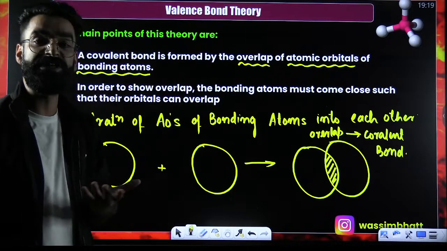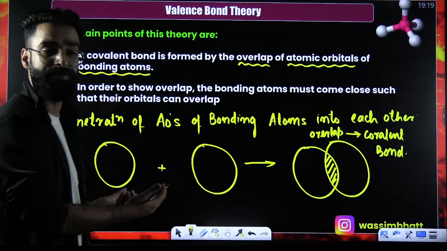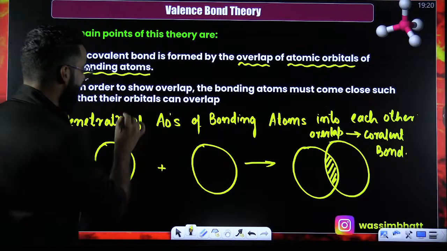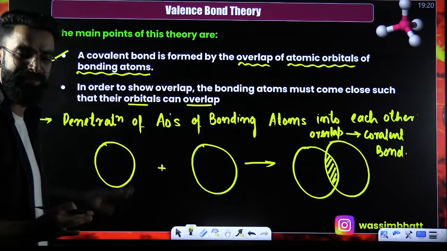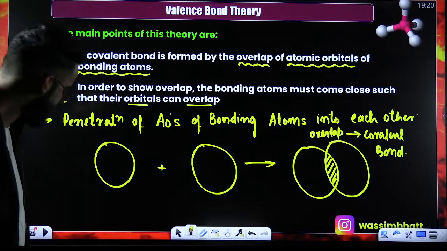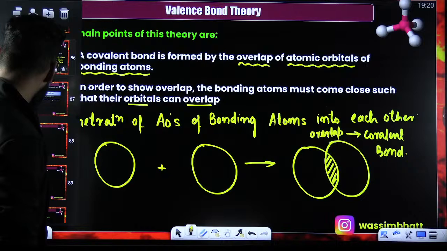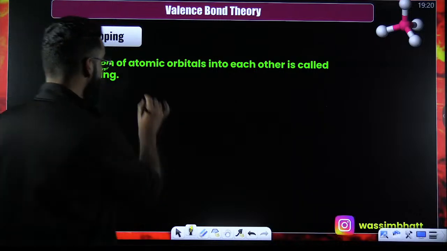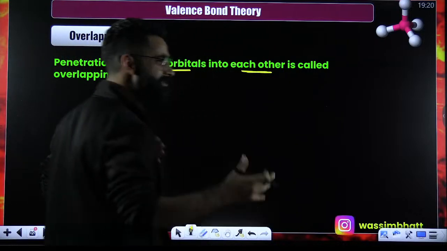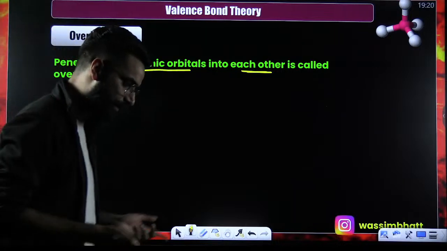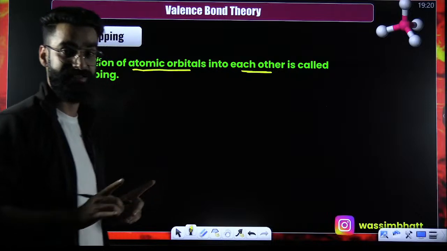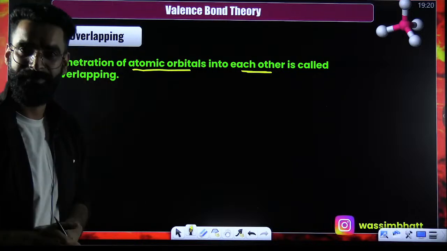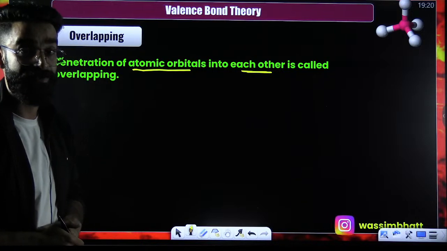Now, my dear students, something which I told you: in order to show overlap, these bonding atoms have to come close, such that their orbitals can overlap. I believe these two points are clear to you. So what is overlapping? It is basically defined as the penetration of atomic orbitals of bonding atoms into each other. And due to overlapping, covalent bond gets formed as per valence bond theory. And this overlapping we have to discuss in detail.